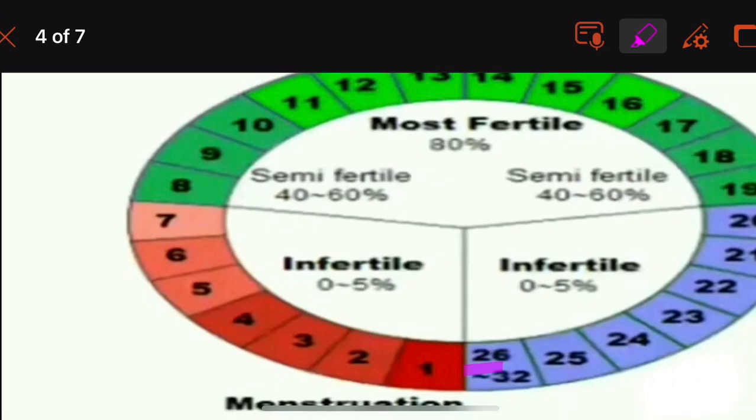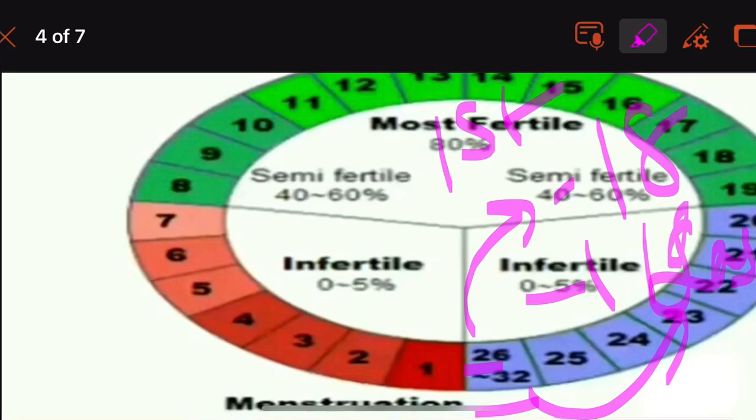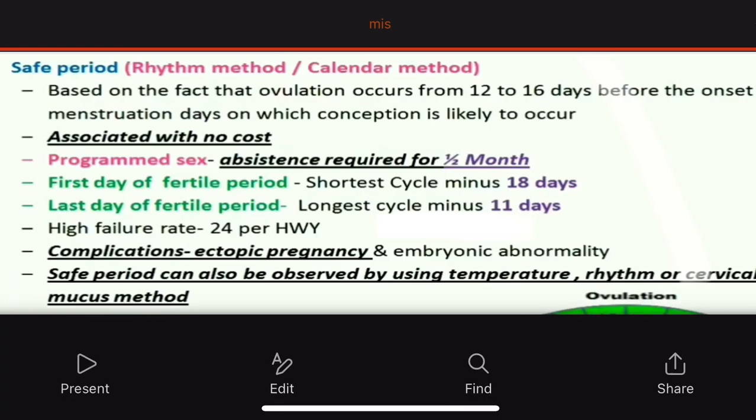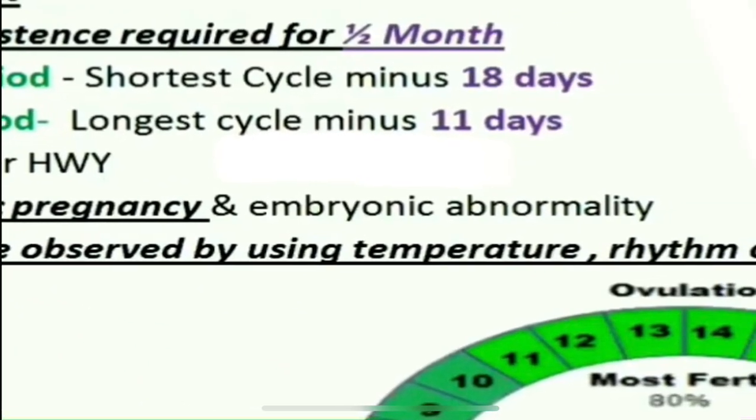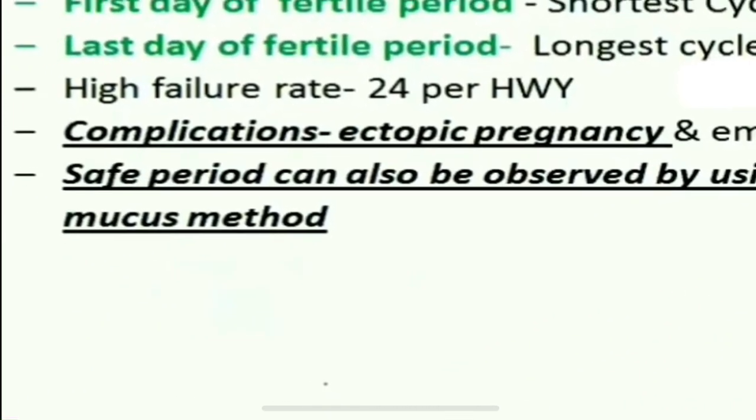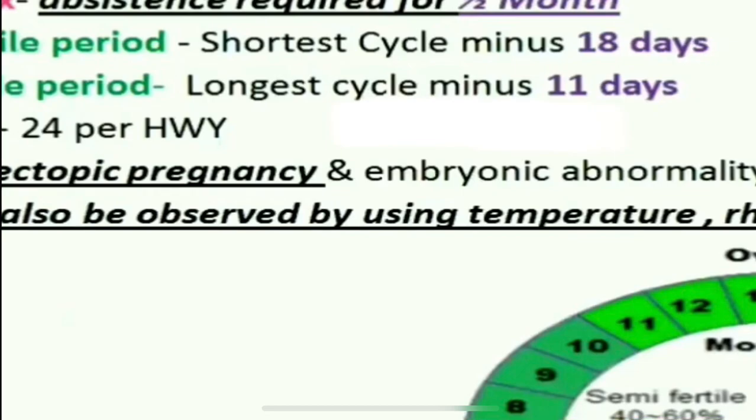You can make out, right? 26 and 32. Subtract 11 from 32, and 26 minus 18 gives the first day of the fertile period. This gives the last day of the fertile period. Now you see here, for the first day of the fertile period, it is the shortest cycle minus 18 days. For the last day of the fertile period, it is the longest cycle of 32 days minus 11 days.